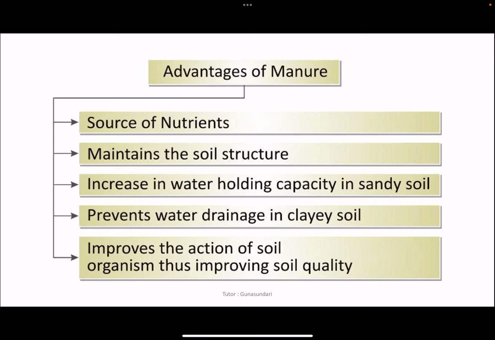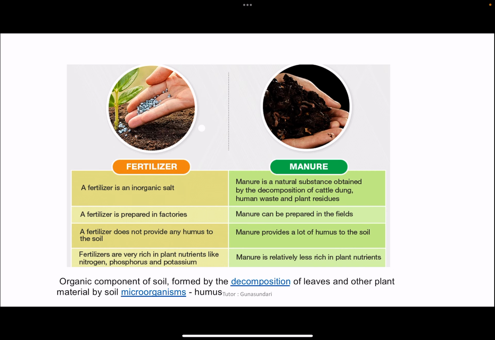Next one is the advantages of manure. What are all the advantages of manure? It is the source of nutrients, and it maintains the soil structure and increases the water holding capacity in sandy soil, and it prevents water drainage in clay soil, and it improves the action of soil organisms, thus improving the soil quality. When compared to fertilizer, manure has so many advantages, and one more thing is it reduces pollution. It is environmentally friendly.